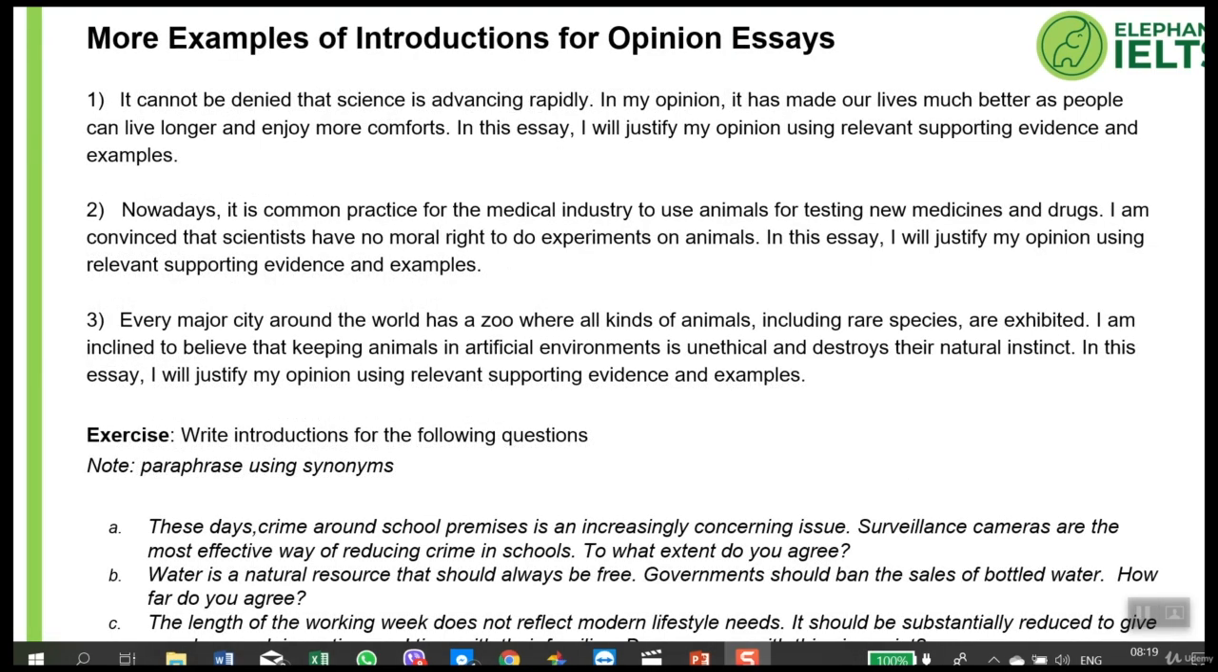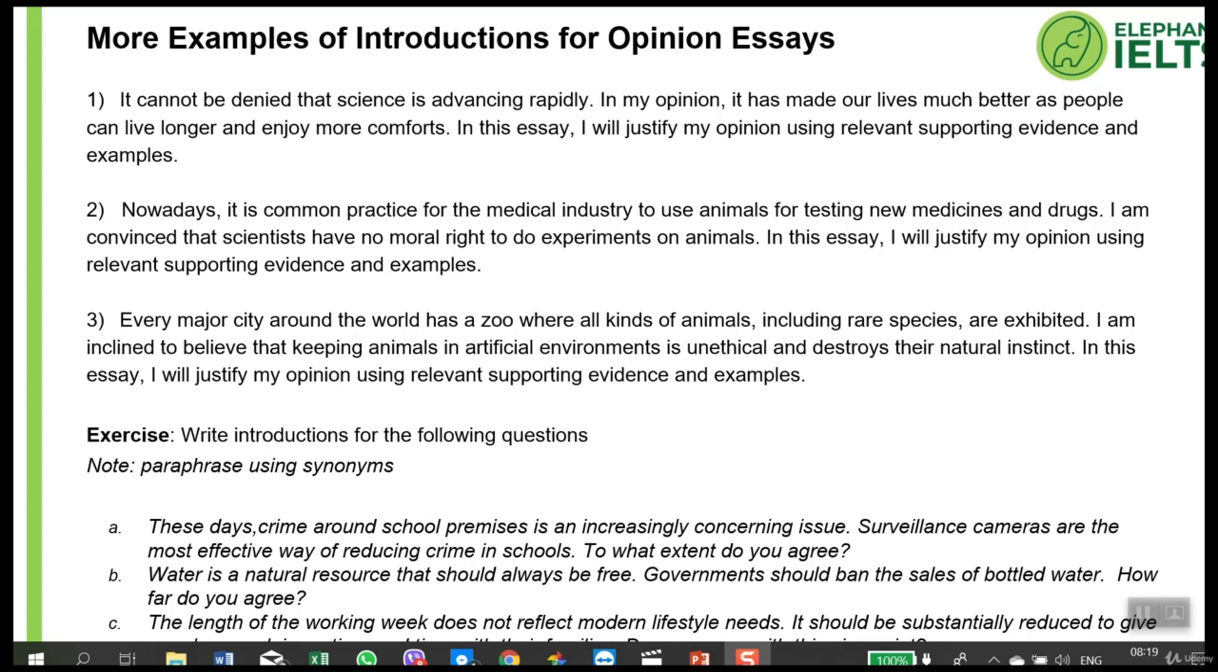Here are some more examples for opinion essays. Look at number 1. It cannot be denied that science is advancing rapidly. In my opinion, it has made our lives much better as people can live longer and enjoy more comforts. In this essay, I will justify my opinion using relevant supporting evidence and examples. So you can see the general statement begins with it cannot be denied. The opinion in the second sentence.